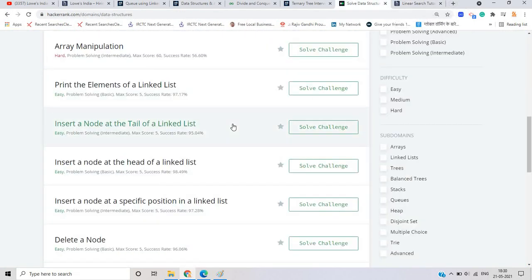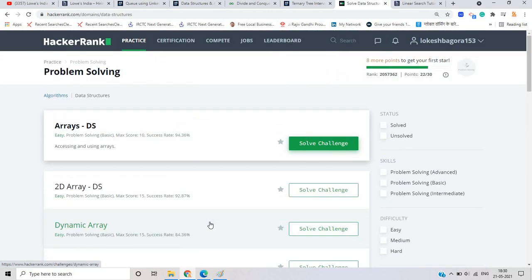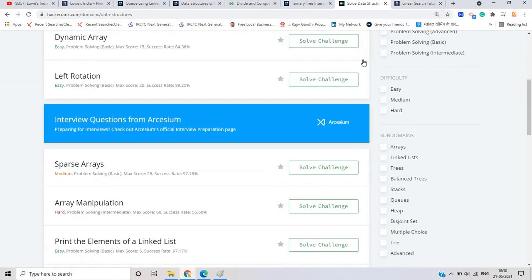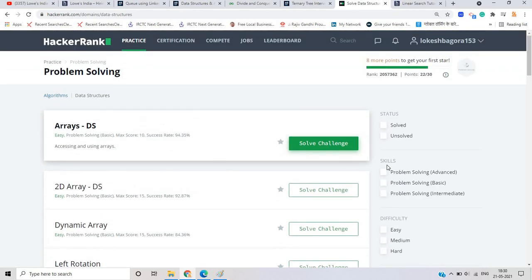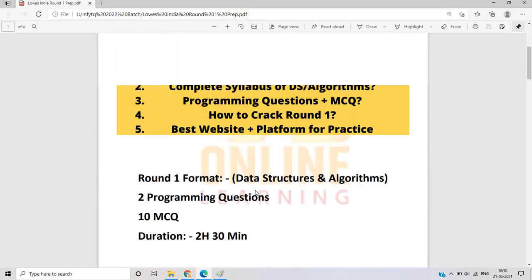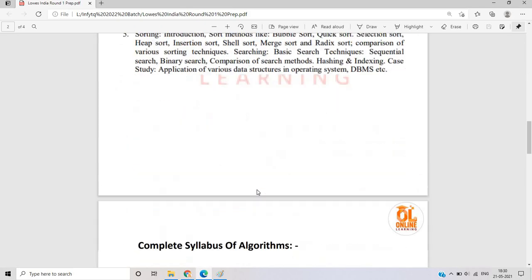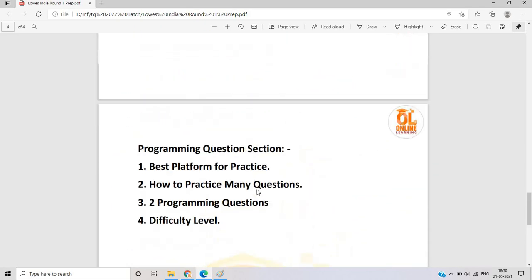You can also practice on the CodeChef platform and the LeetCode platform. It is very convenient for all of you, and these two platforms are good if you are starting from the beginning. These are the two important platforms, and you can choose the questions and solve the maximum number of questions. If you want a preparation video, you can drop your comment in the comment section.